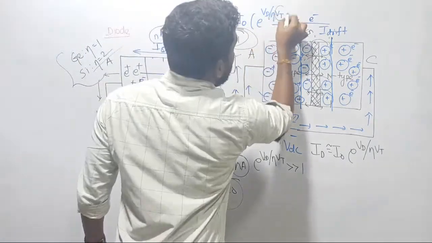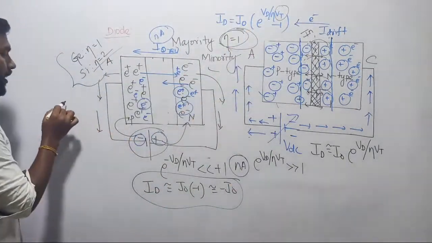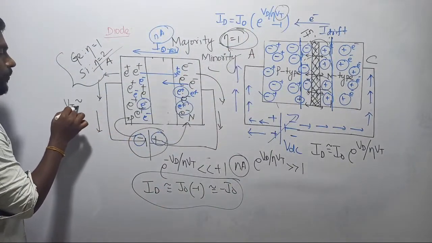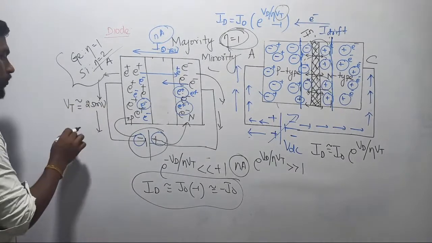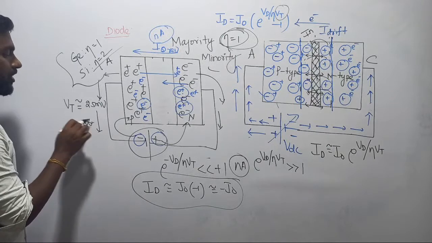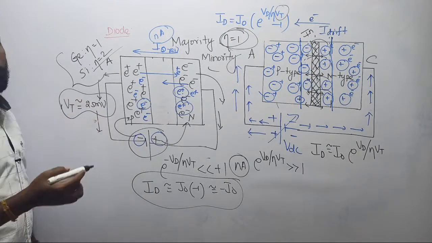Now here Vt stands for the thermal voltage, right? The value of thermal voltage is approximately equal to 25 millivolts. Some people define it as 26 millivolts also. Anyway, while solving the problem, I am requesting you to please take 25 millivolts.